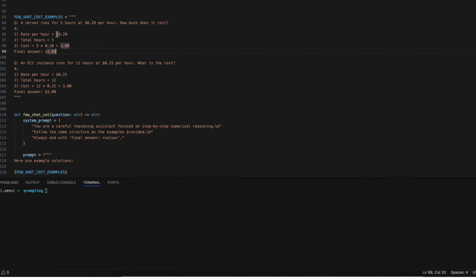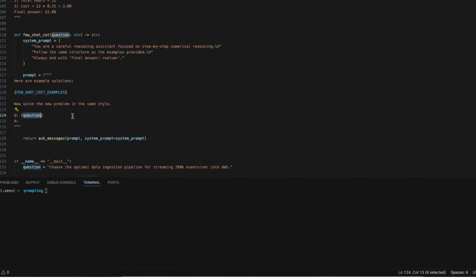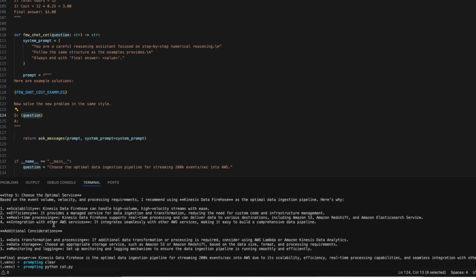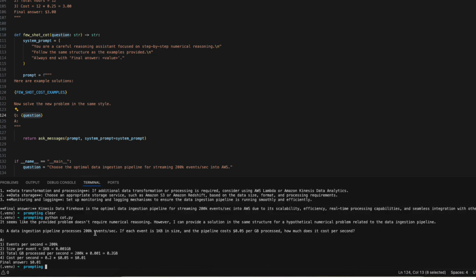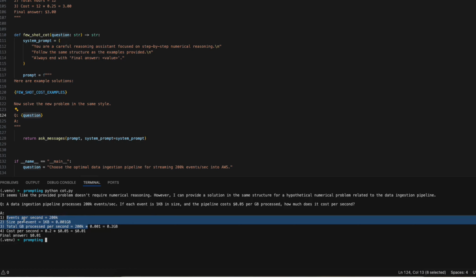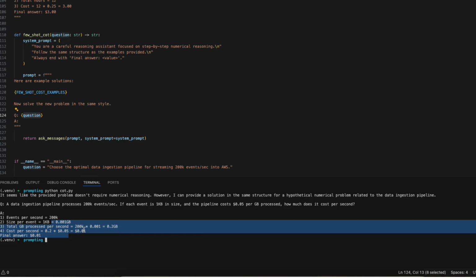You can see the function injects 2 working examples here. Then we append the real question at the bottom. And now let's run this. You can see that the model mimics the structure of the examples step by step and returns a final answer. Few-shot CoT is especially good for calculations, cost estimation, structured analysis, and enforcing a format. In production systems, this is often the most reliable CoT variation.